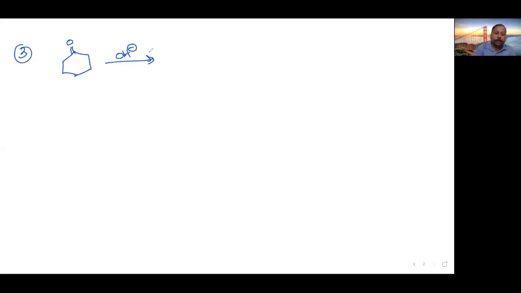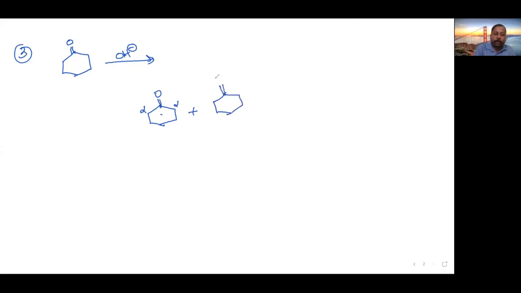See here, very simple, same common ninja technique. First, you have to project the ketone group out. So already it is projected. Now, in the second step, what I told you, in the second molecule, you will write the alpha hydrogen highlighted. This is also alpha carbon, this is also alpha carbon, so you can highlight any alpha hydrogen.